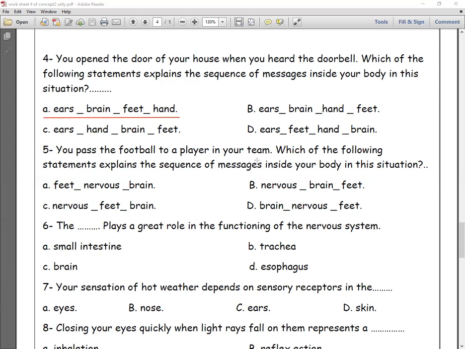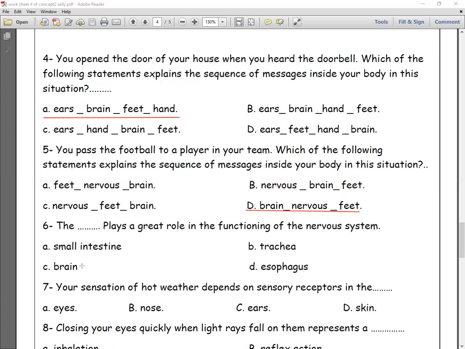So at the first, you need to pass the football to your colleague or to your football player. So you have to start with the brain, which starts to send the message to the nerves, then the nerves reach to the feet to alarm it to pass the ball.